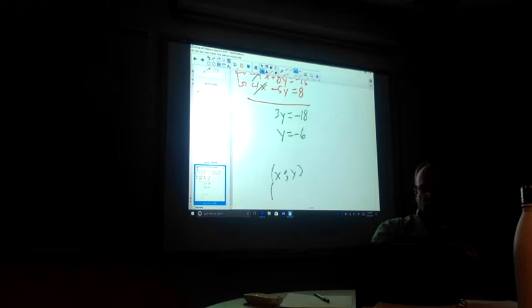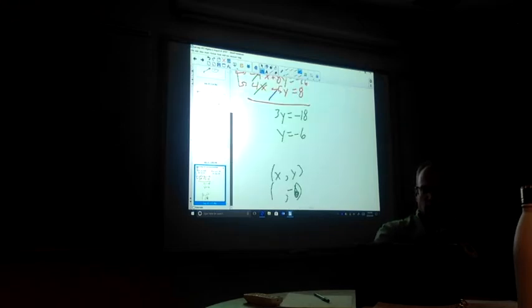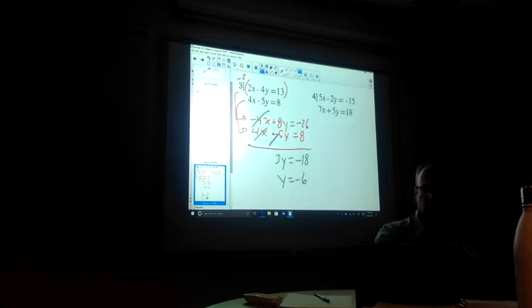Remember, it's a point. So you found the y value, so you're going to plug that y value in right down here. That's your y value. So remember, y equals negative 6. So then we have to take that back to the top. Should I plug that y value in here or here? It's your choice. It doesn't matter which one you choose. So I'm going to pick the top one.